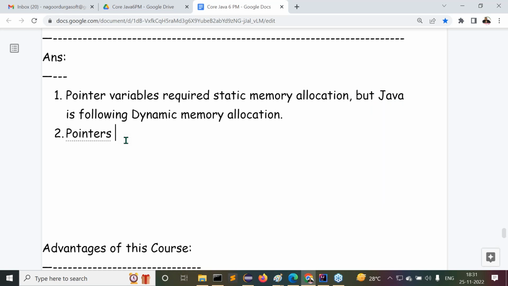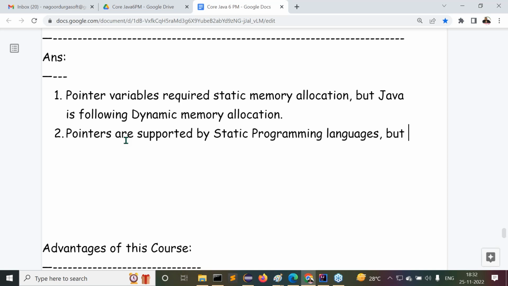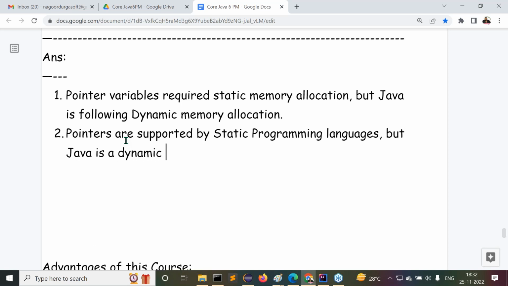This point I already gave, but again I'm giving it in a different direction. Pointers are supported by static programming languages, but Java is a dynamic programming language. This is a normal point only. The first point and second point are almost the same, but I'm giving it to you in a different direction. Understand it clearly. Now the third point here.